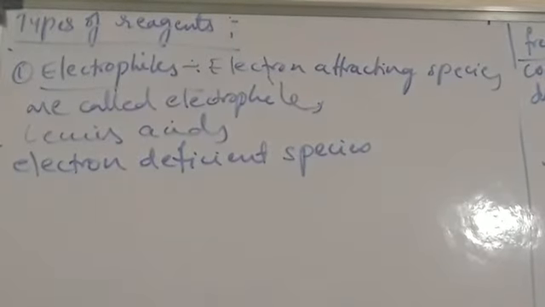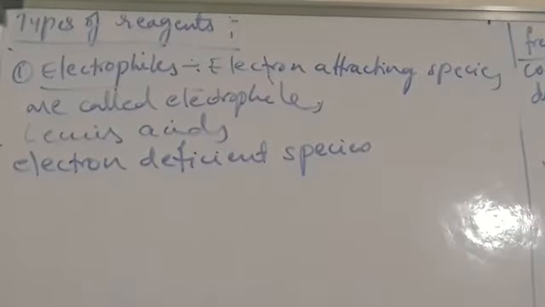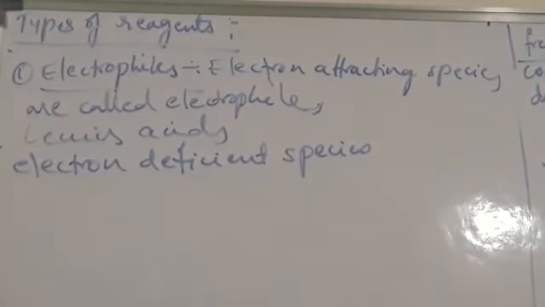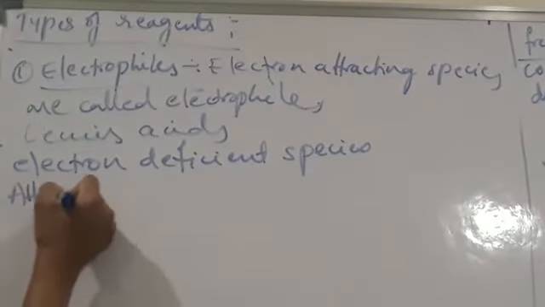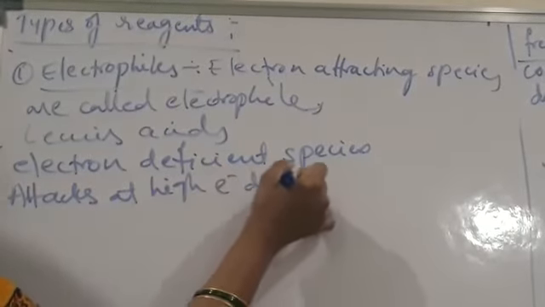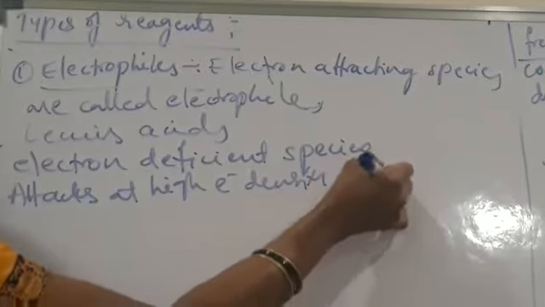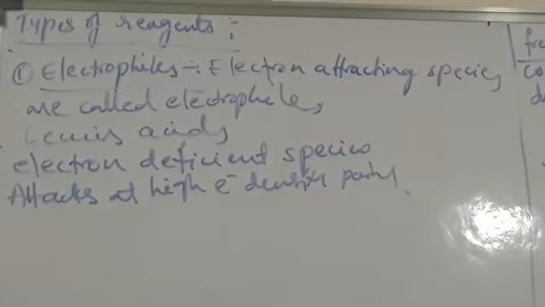Generally, electrophiles attack at a point of high electron density. Electrophiles generally have positive charge, so they attack at a high electron density point. Coming to some examples of electrophiles.